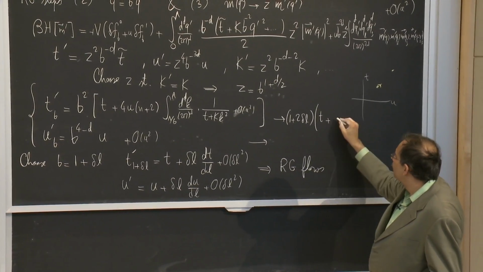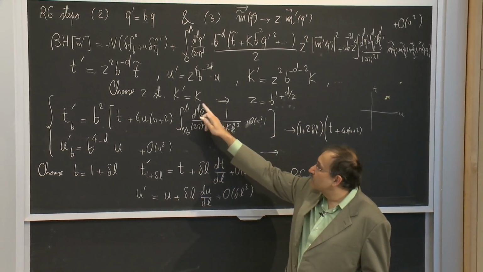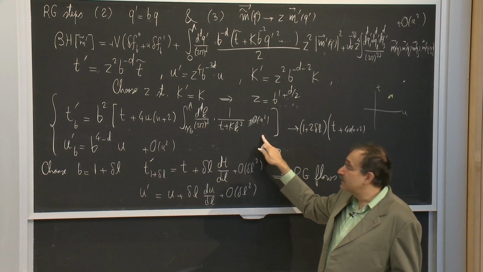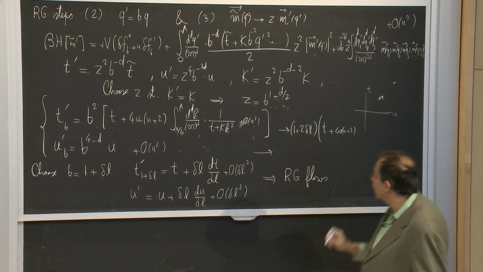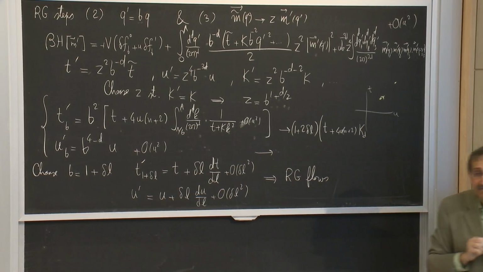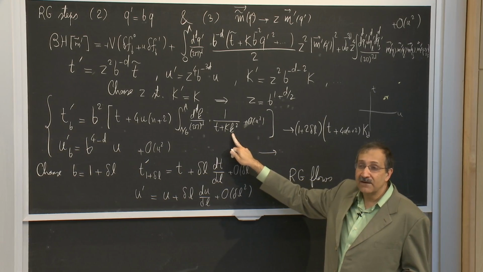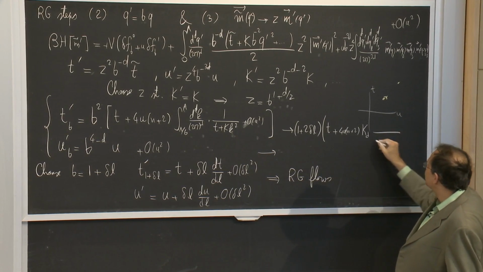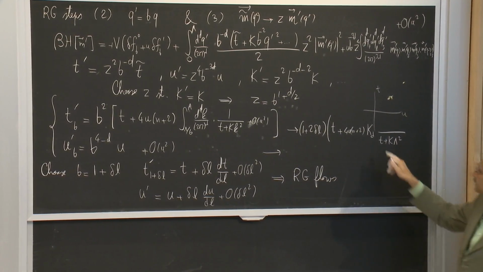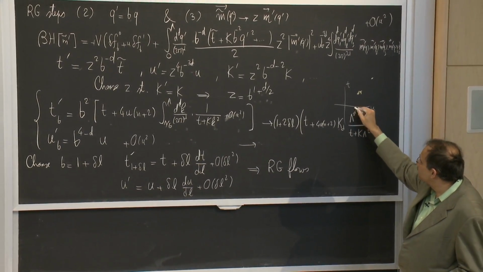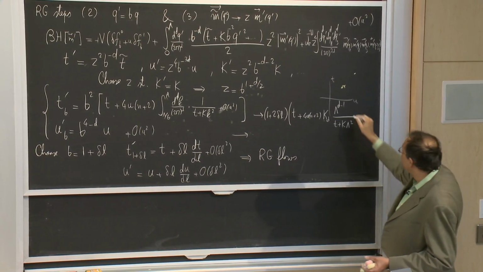I get 4u n plus 2 is just the overall coefficient. Then what is the surface area? I have the solid angle divided by 2 pi to the d, which we define to be Kd. What's the value of the integrand on shell? On shell, I have to replace k with lambda, so I will get t plus lambda squared. Actually, the surface area is Sd lambda to the d minus 1, but then the thickness is lambda delta L.